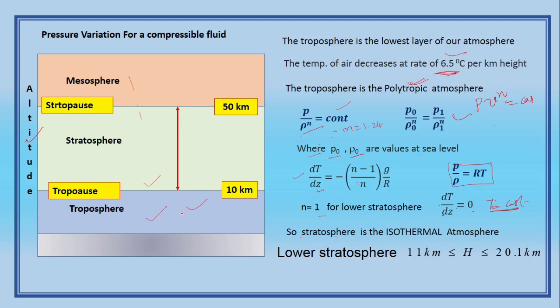So you can guess this question. These are not formally used words. This isothermal relation is applicable between 11 kilometers and 20 kilometers, and this exists in the stratosphere.